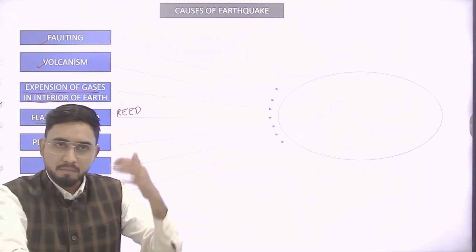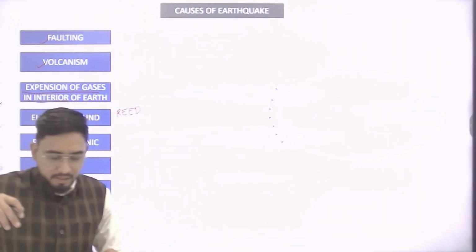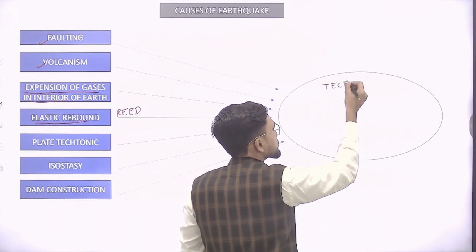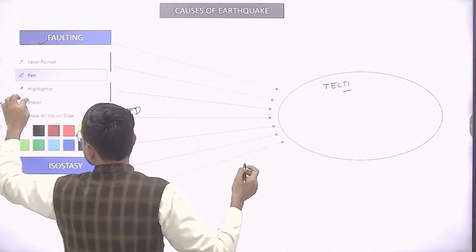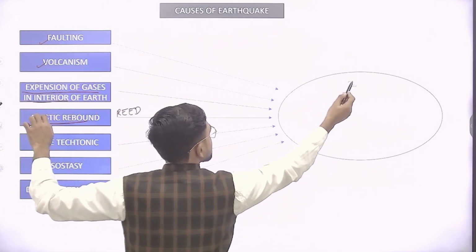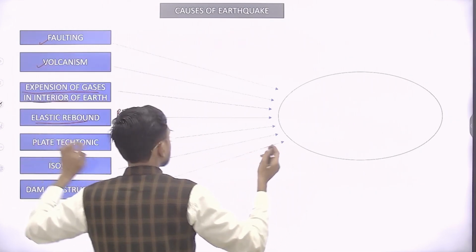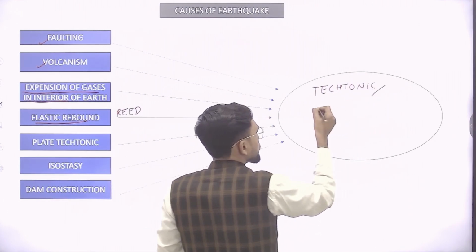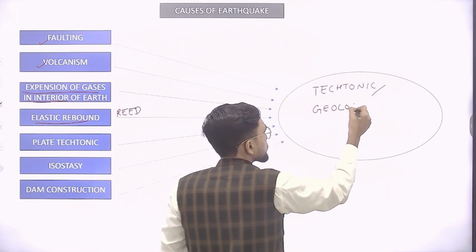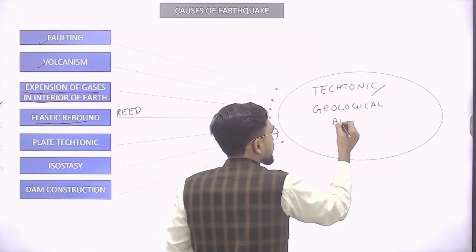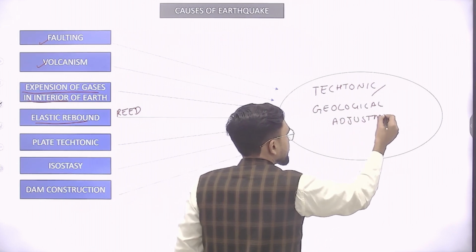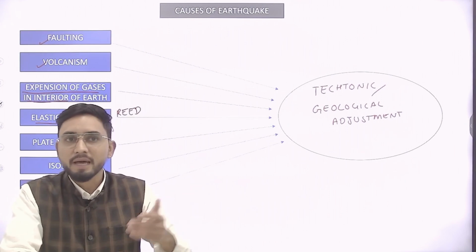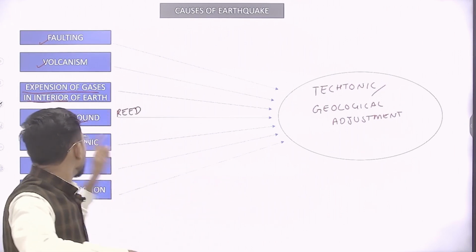These are the major causes of earthquakes, and we can collectively call them by one single word: tectonic, or geological adjustment. When something happens in the interior of the earth, it has a direct impact on the surface of the earth, and that causes the earthquake.